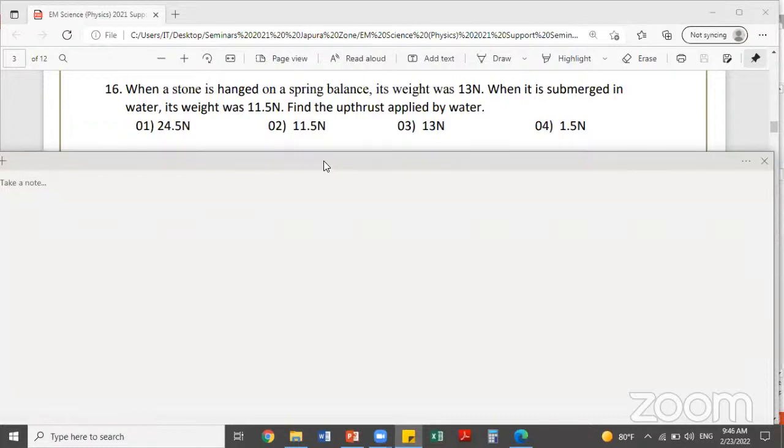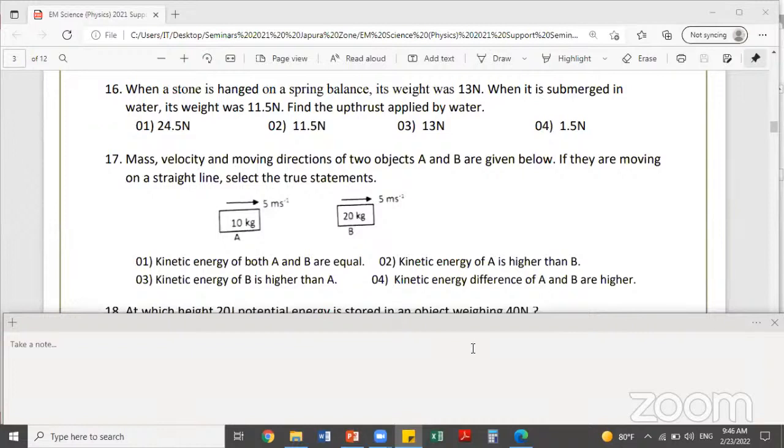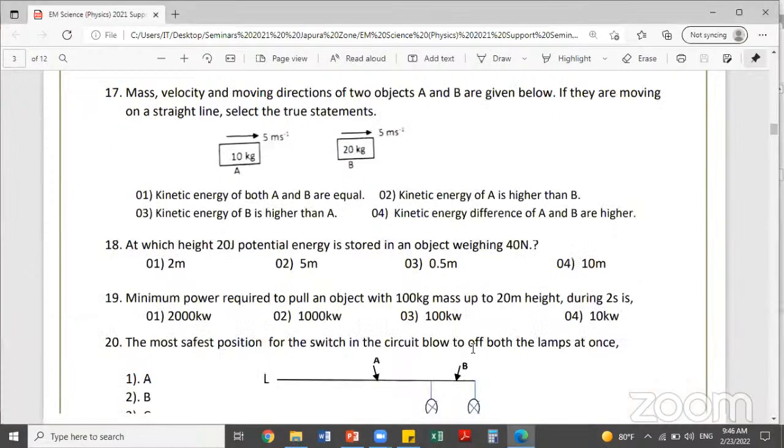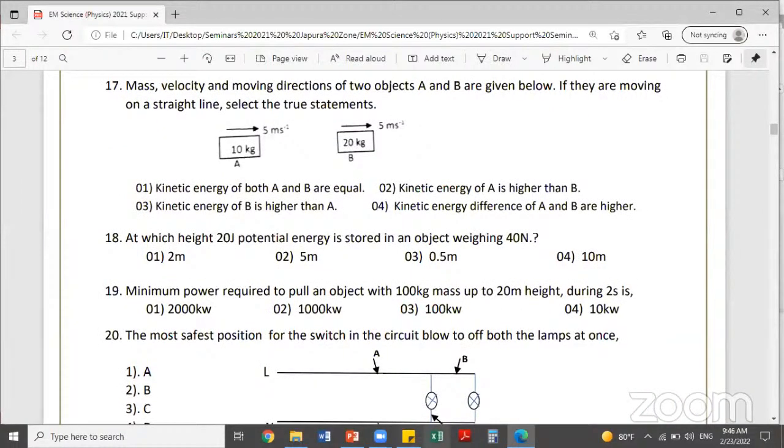Now, next is the 17th MCQ. Let's see. 17th MCQ. Who can give me the answer for the 17th MCQ? That's a good question.